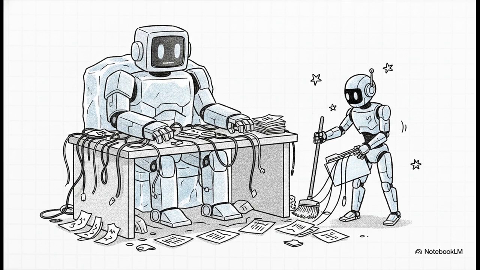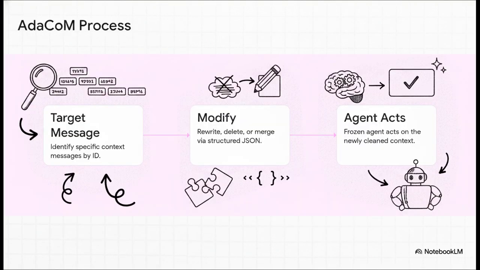Instead of forcing the agent to manage its own messy memory, AdaCoM brings in a second external AI to act as a manager. It's literally like having an executive assistant organizing the desk of a brilliant but easily overwhelmed worker. The main agent, the worker, stays completely frozen and unchanged, while the manager dynamically cleans up the workspace in real time. And you gotta realize, this isn't just blind summarization.